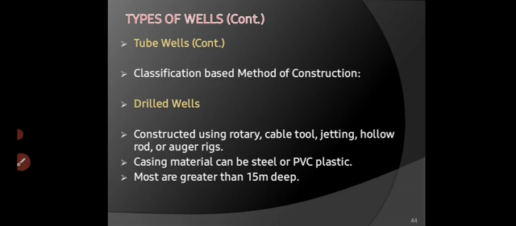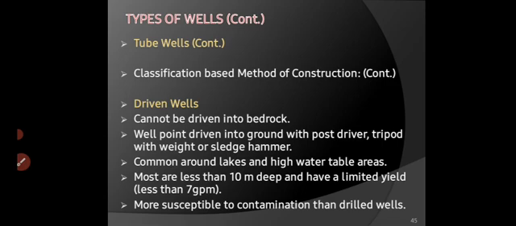Drilled well. Method of construction: construction using rotary, cable tool, jetting, hollow rods, and auger rings. Casing material can be steel or PVC, and the depth is 15 meter. Then driven wells cannot be driven into bedrock, but the well point is driven into the ground with post drivers, tripods with weight, or sledge hammers, right? And the depth is less than 10 meter.